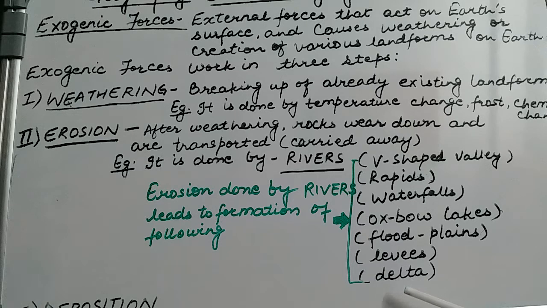At that point of time, the river water sheds all the heavy particles which it is carrying, thereby creating a triangular shape at the mouth of an ocean or a sea, which is termed a delta.